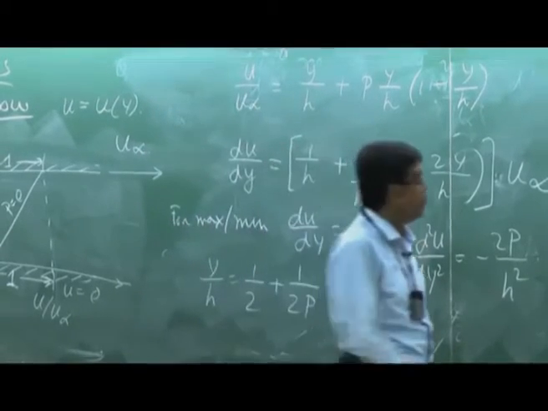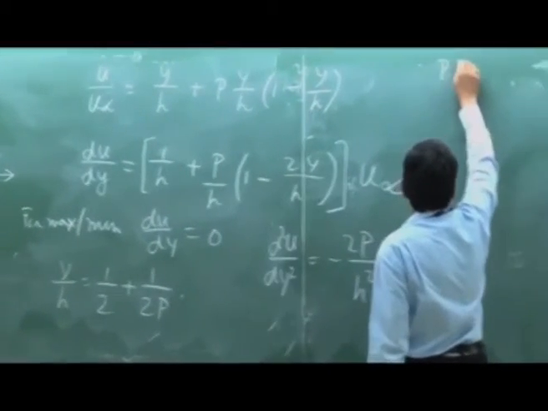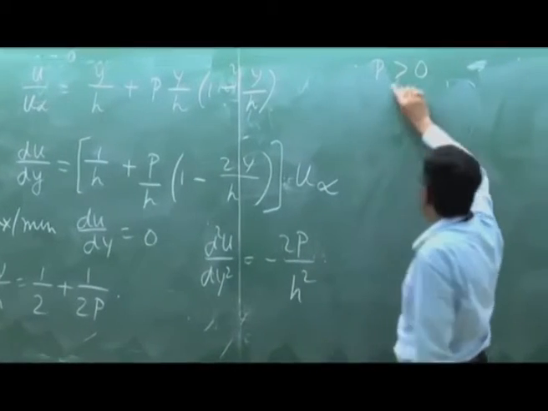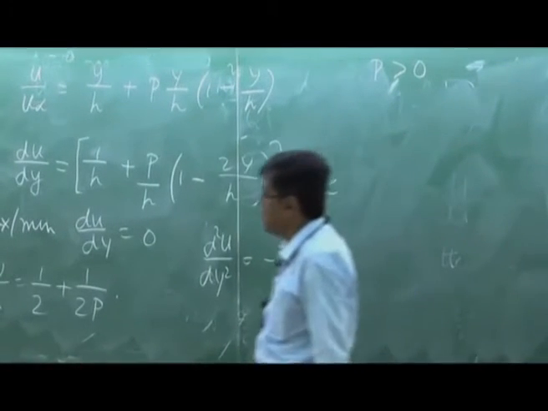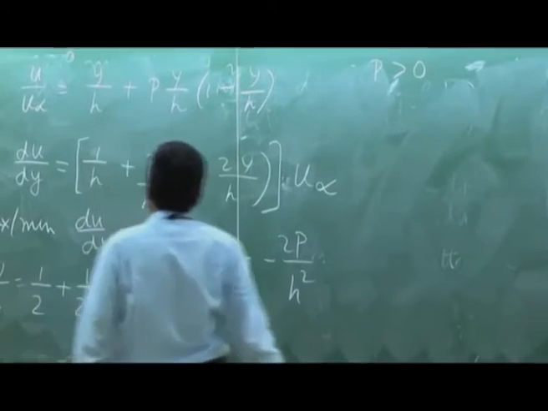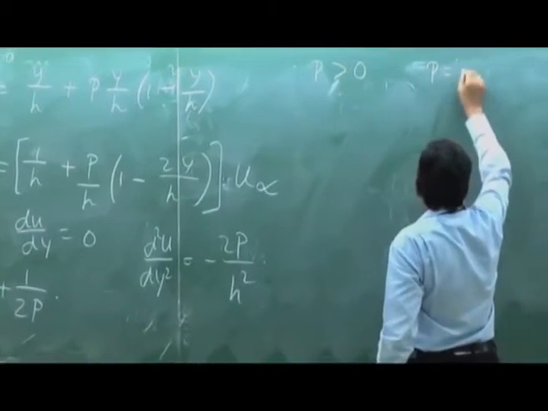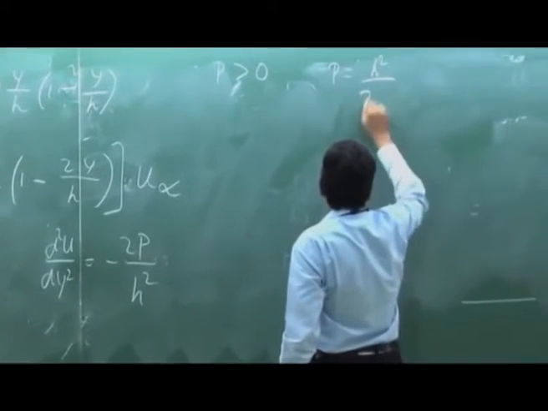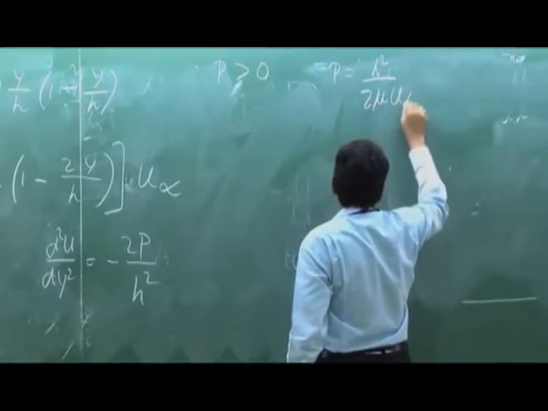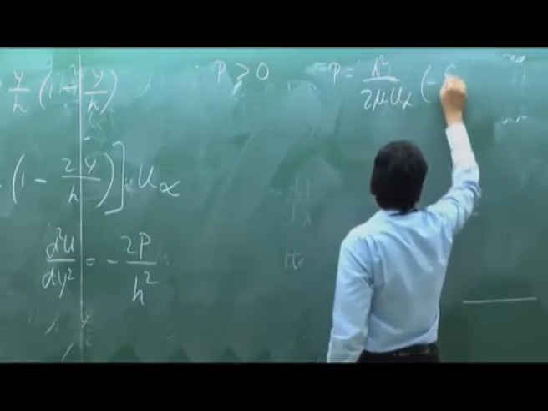Now consider P greater than 0. P greater than 0 means what is P? P equals to, again I write, P equals to h square by 2 mu u infinity minus dp dx.